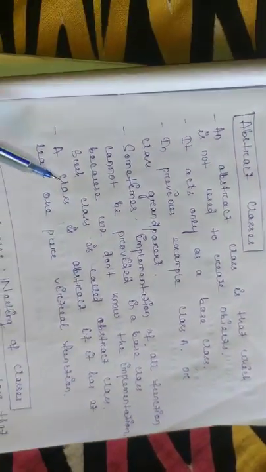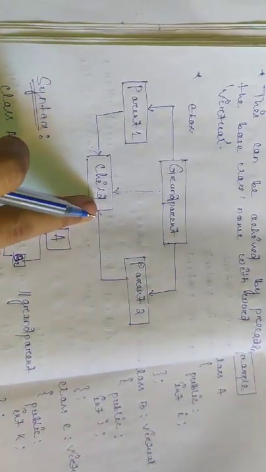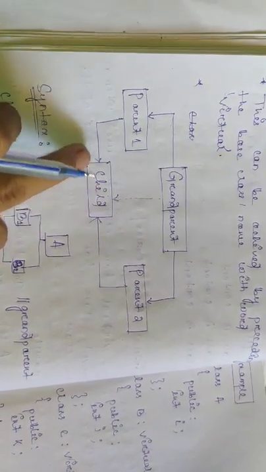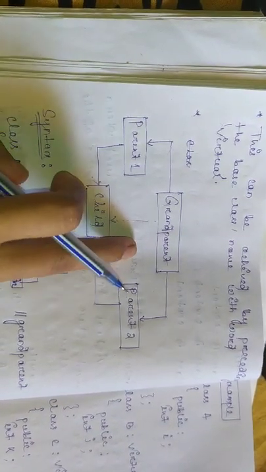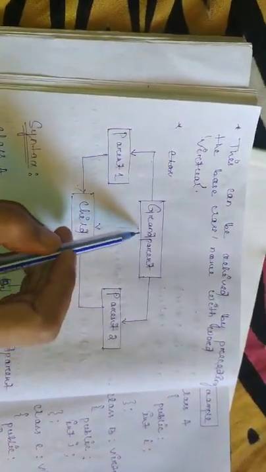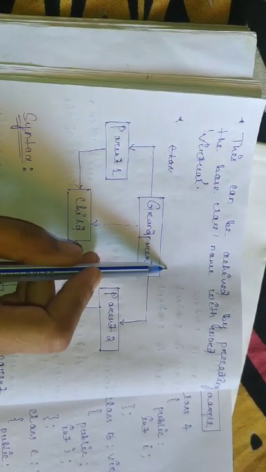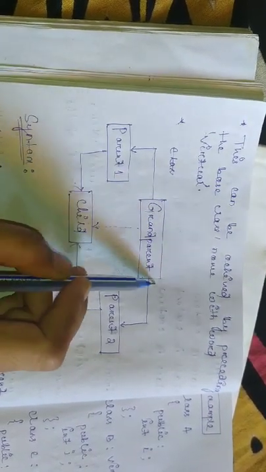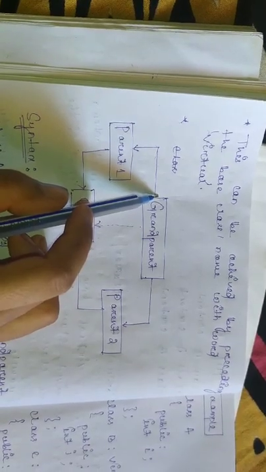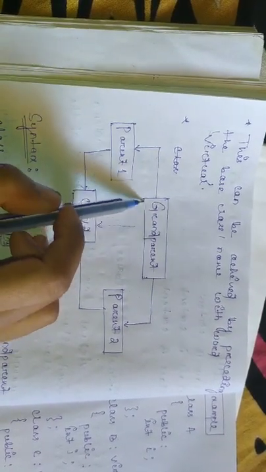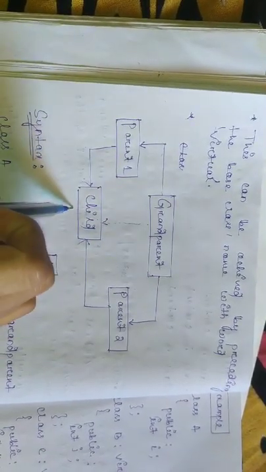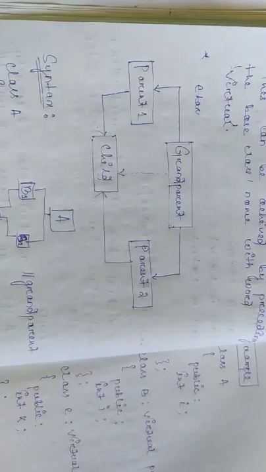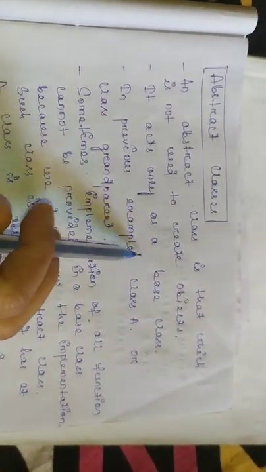For example, here we are creating an object for the child and accessing all the instances of these classes. So mainly the main base class can act as an abstract class, as we are not creating an object for this grandparent to access all these. It acts only as a base class.